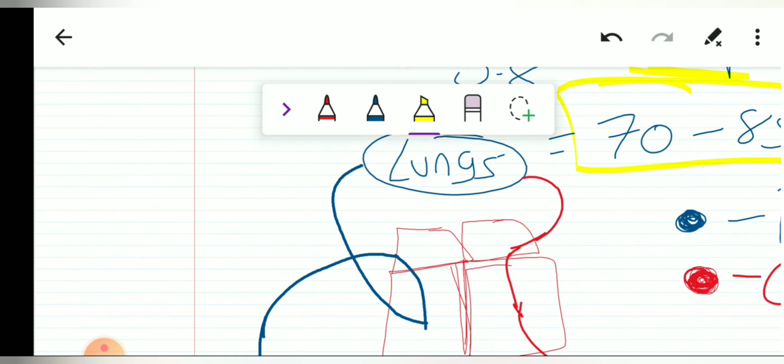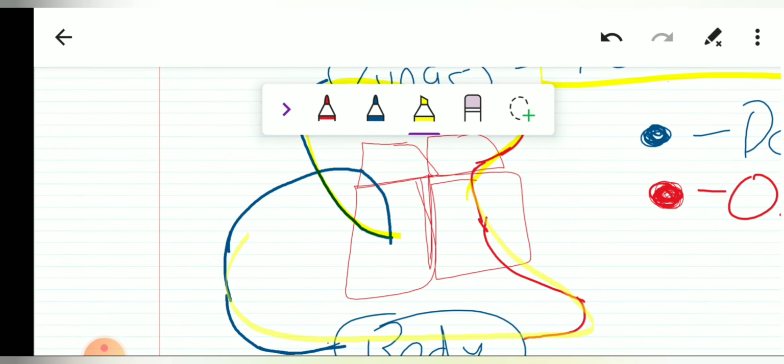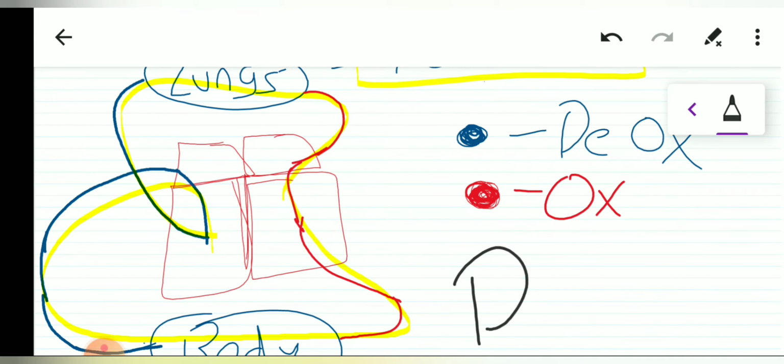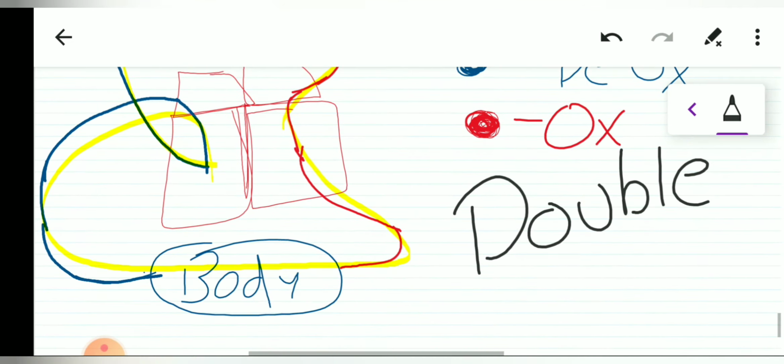So now we have two pathways of circulation. One is from the heart to the lungs and back to the heart, and the other is from the heart to the body and back to the heart. This type of circulation is also called double circulation.